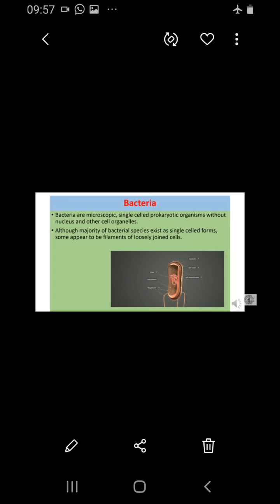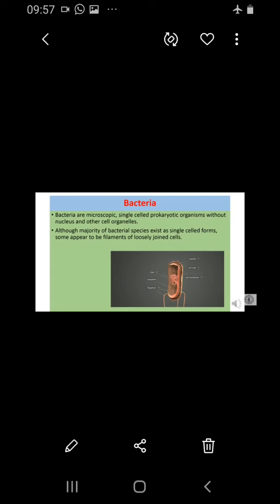When we talk about bacteria, bacteria are microscopic, single-celled prokaryotic organisms without a nucleus. Prokaryote means they do not have a well-developed nucleus, and other organelles are also present but not well developed. So they come under the group prokaryotes. Next we will see the bacteria species. Bacteria have different types based on the differences in their shapes and structure.